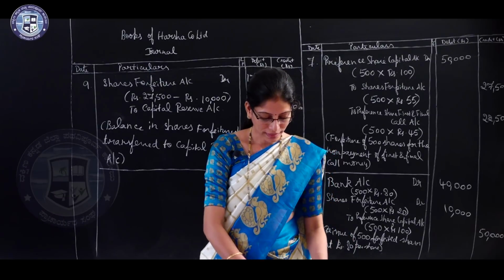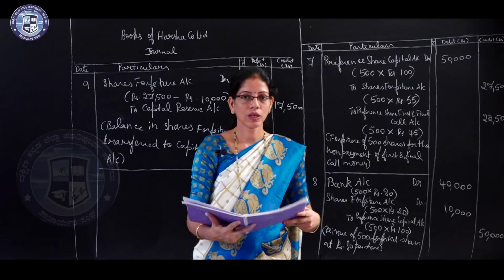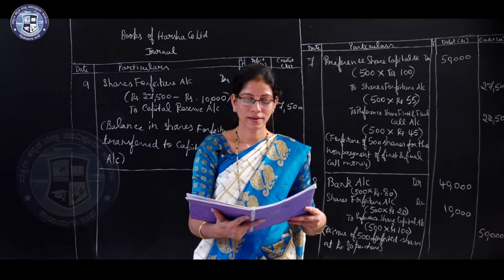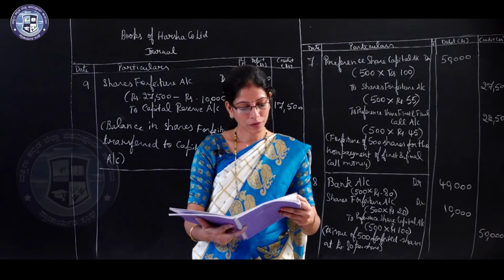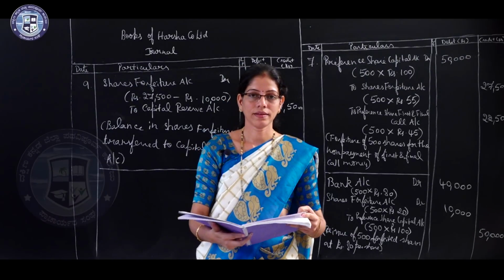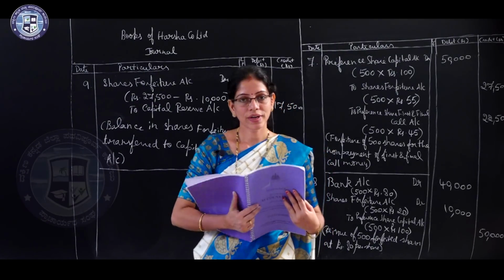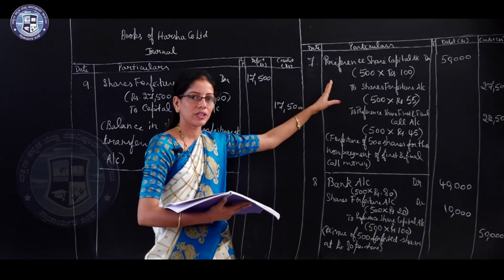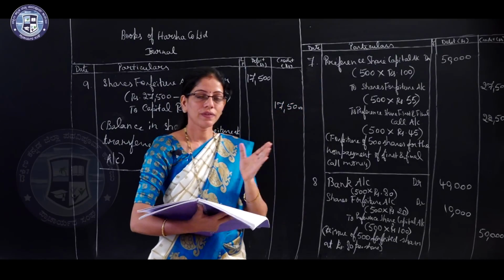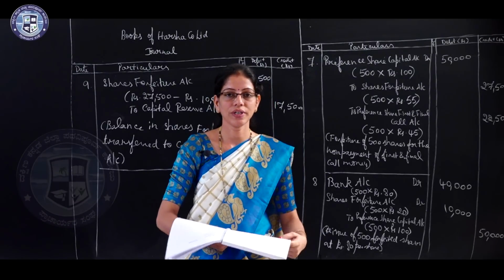In your question bank, page number 86, question number 6 and 7, 9, 10 and questions 12 and 13 are similar to this question. Only one change you have to do: instead of preference share, if the question gives equity share, then you have to write equity shares.